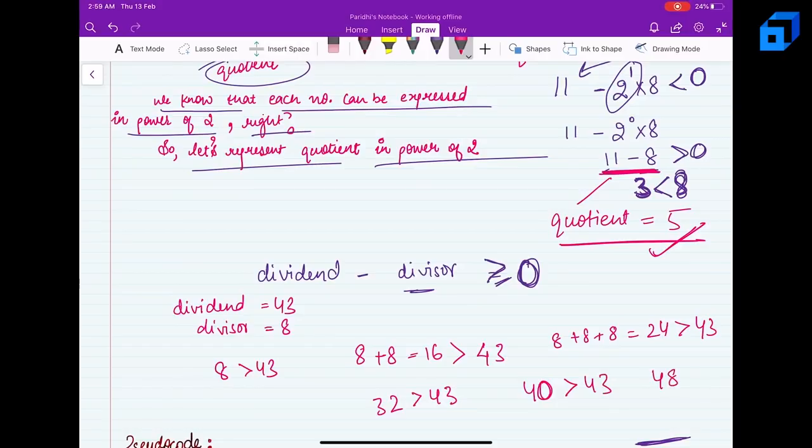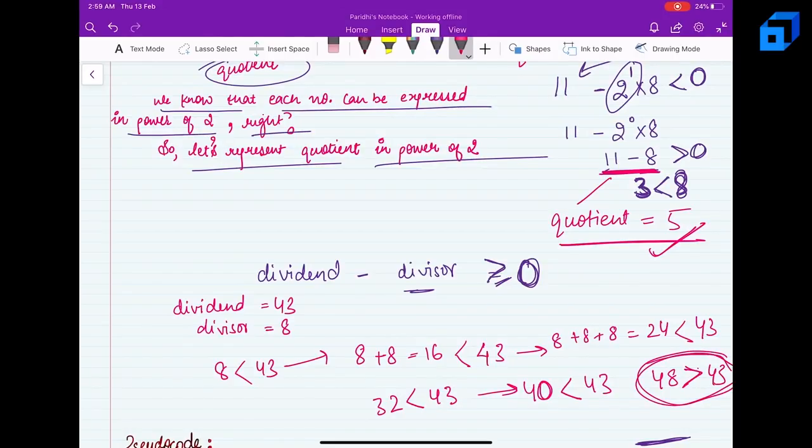Oh, wait a minute. These signs need to be reversed. So 8 is less than 43, then 16 is less than 43, 24 is less than 43, 32 is less than 43, 40 is less than 43. So that's why I'm moving forward, right? Sorry for that mistake. Now 48 has become greater than 43, okay? So I have to stop.